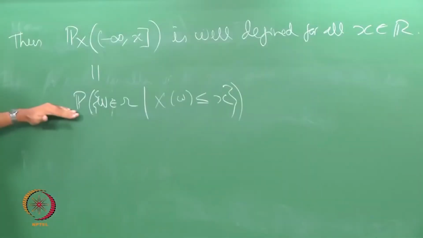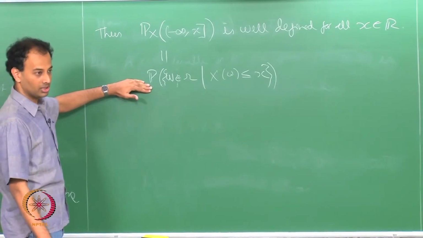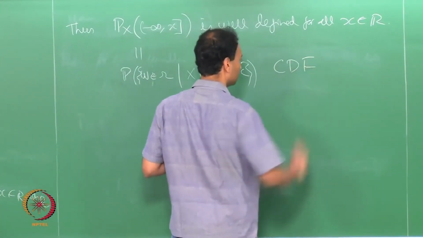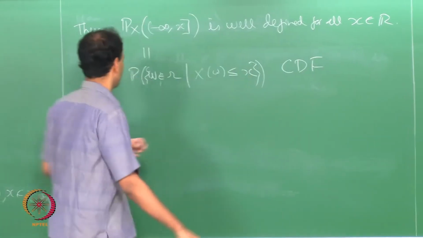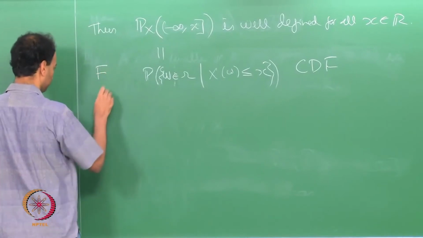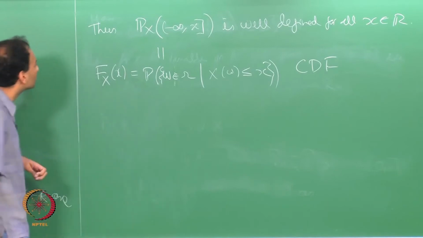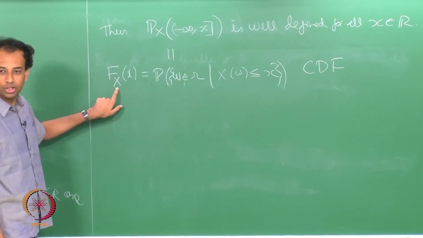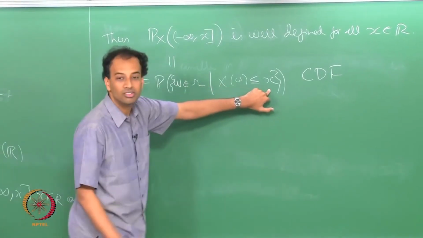Okay. And this has a name, what is it called? This is the cumulative distribution function of the random variable, okay. This is called the CDF, cumulative distribution function, and it is usually denoted by F_X of little x. So, capital F subscript whatever random variable you are talking about, of whatever the argument is, little x.